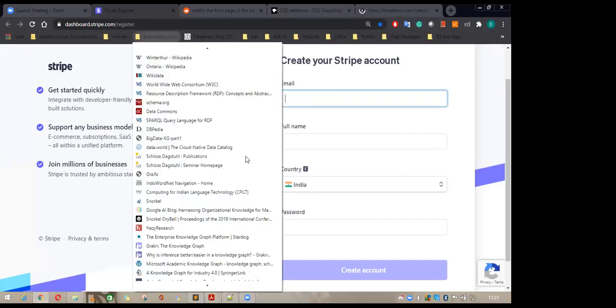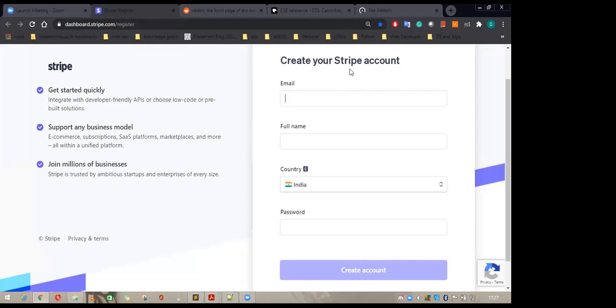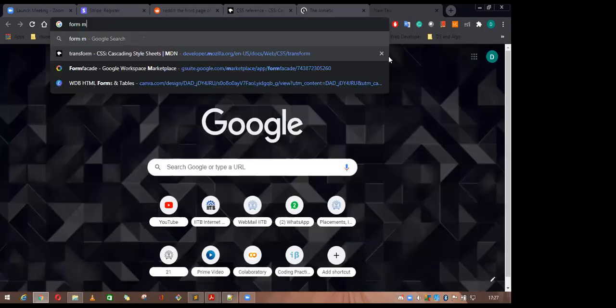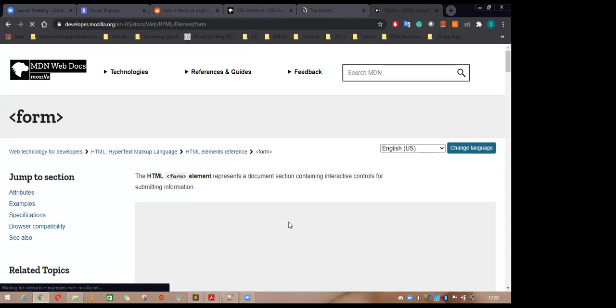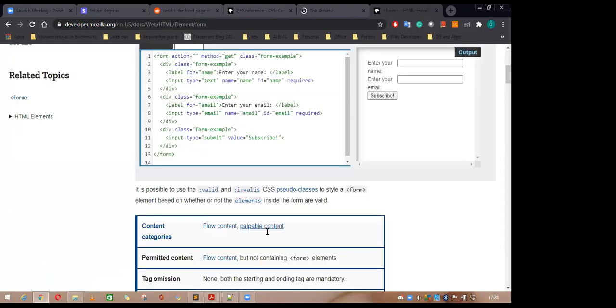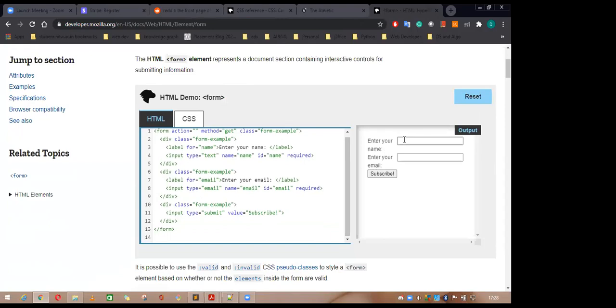In the form, there are a lot of different elements. Let me search MDN. You can just click here and see. This is the form where you can write the username and the email ID.